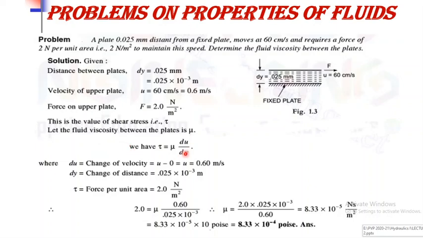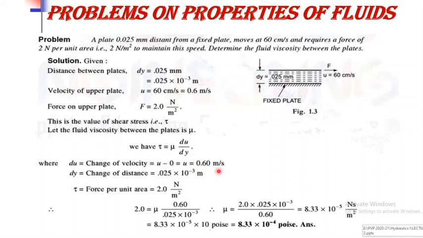So according to Newton's law of viscosity, tau is equal to mu into du by dy, and du is nothing but the change in velocity. So final velocity minus initial velocity, means at initial stage the plate is at rest, means initial velocity is 0 and final velocity is given, it is 0.6 meter per second.